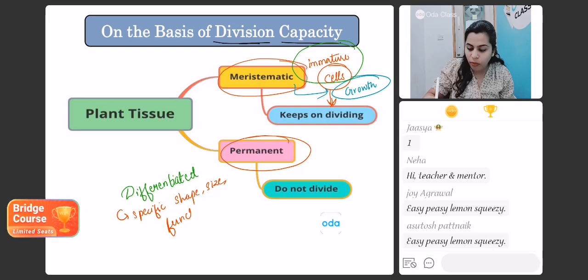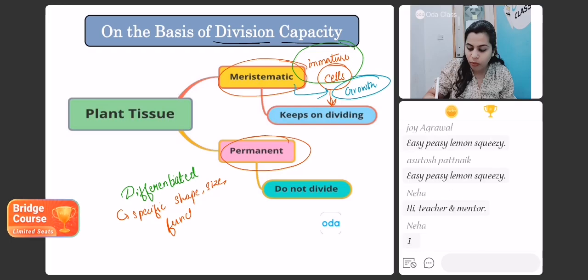Are you ready to solve some quiz questions now? Come on, try to answer it quickly. Very good. Plant tissues are classified into meristematic and permanent tissue on the basis of location, position, division capacity, or evolution origin.